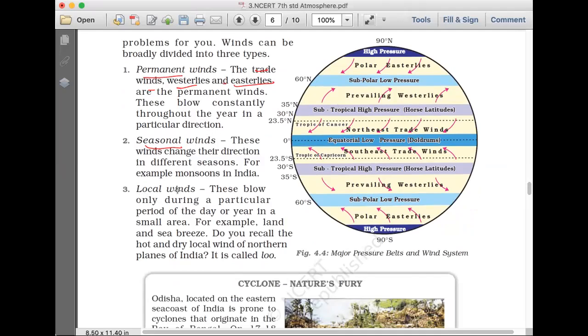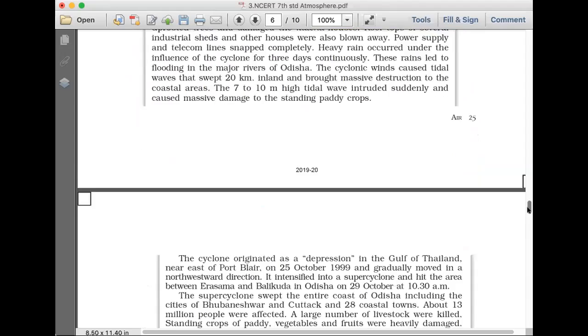And there are some local winds which will be available for a particular time in a year, usually the land and sea breeze. So there are three types of wind: permanent wind, seasonal wind, and local wind. Permanent wind will be available throughout the year. Seasonal wind is only available for that particular season. And local wind will be coming here and there. For example, in North India there is a wind called Lu. In that time the wind will be very dry and the temperature will be very hot. This is the basic concept about the wind.